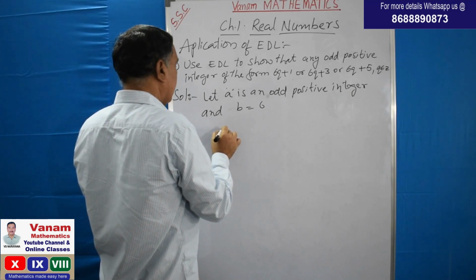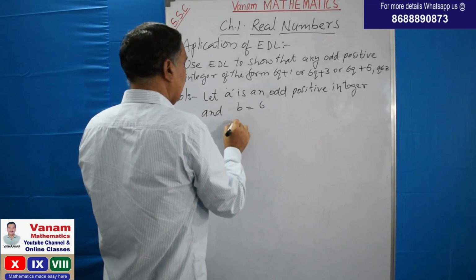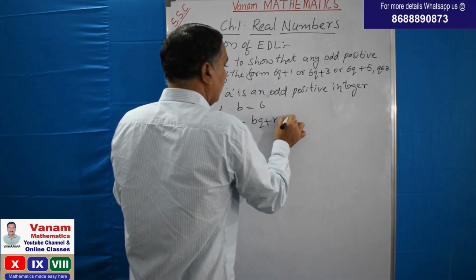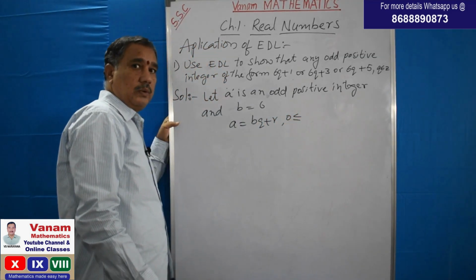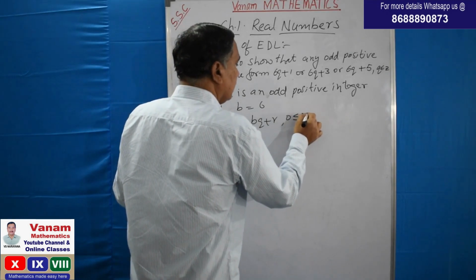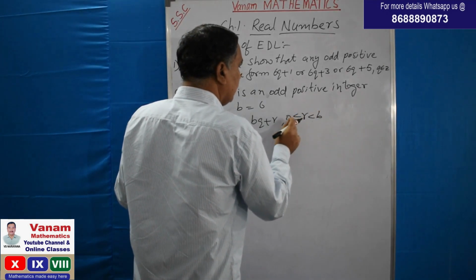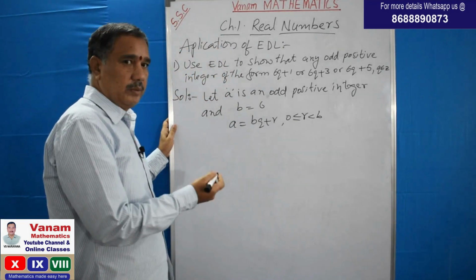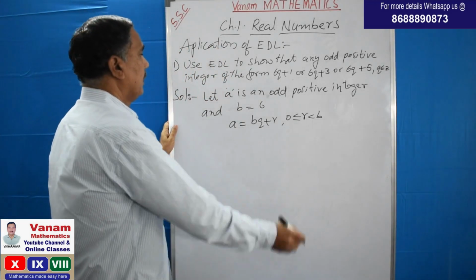Now what is the lemma? A is equal to BQ plus R. What is the condition? 0 less than or equal to R less than B. That is the condition. So look at the board. This is also an important one.